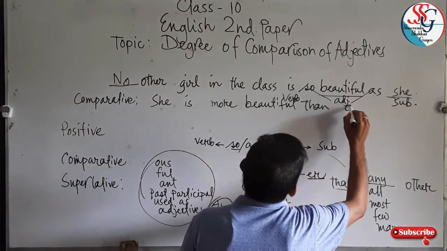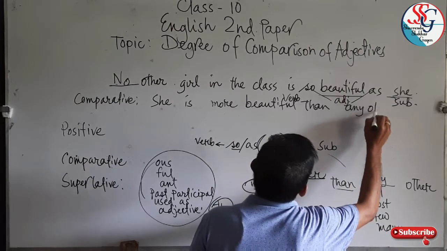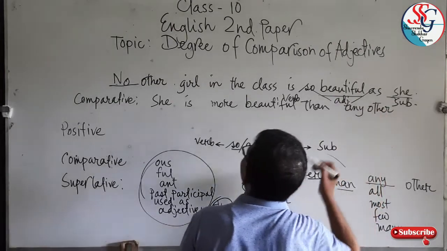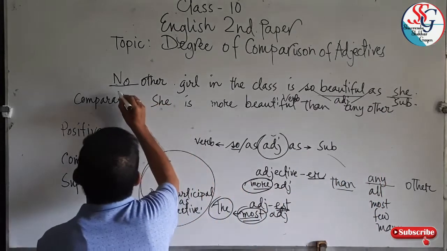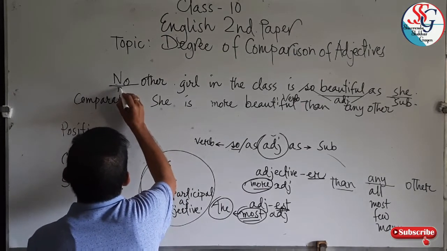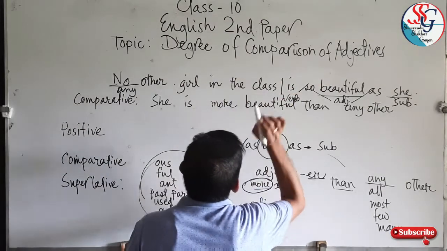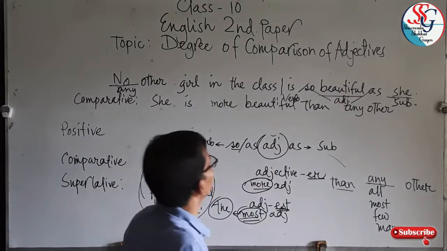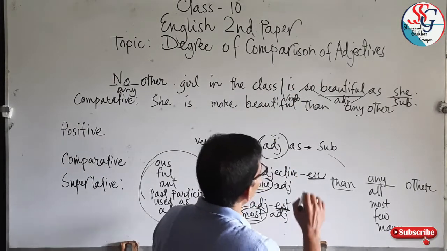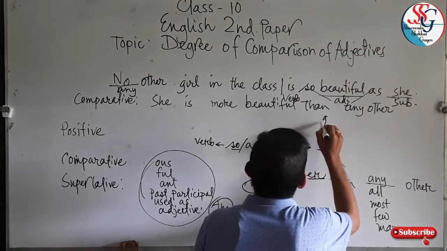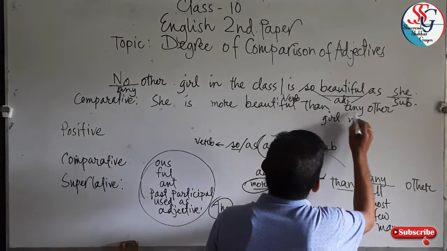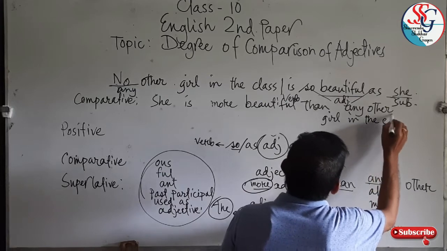So, any other girl. Very easy. Any other girl in the class. So, before verb, all. Any other girl in the class.